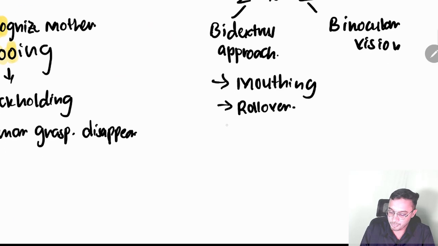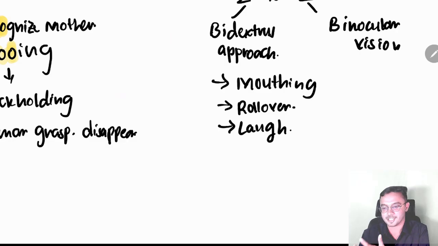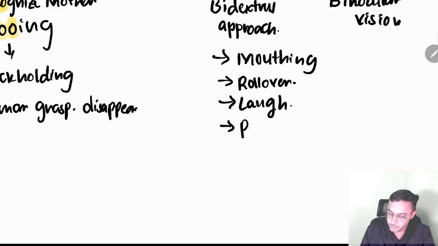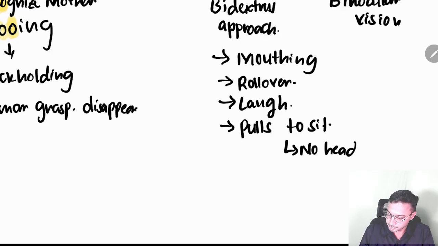And laughing, this is very important. Most parents feel very happy when the baby laughs. That comes under 4 months. Don't confuse it with the social smile; the social smile is different and laughing is different. Next is pulls to sit, and here there is no head lag. These are all the milestones which come under 4 months. Next we move on to the milestones which come under 6 months.